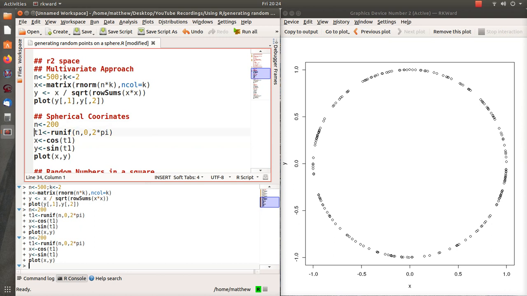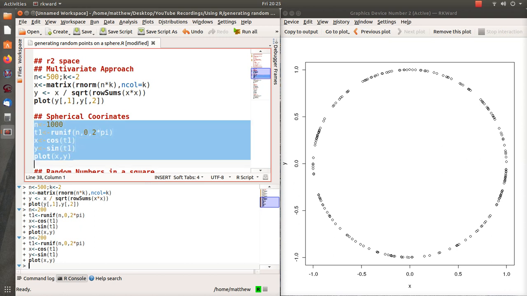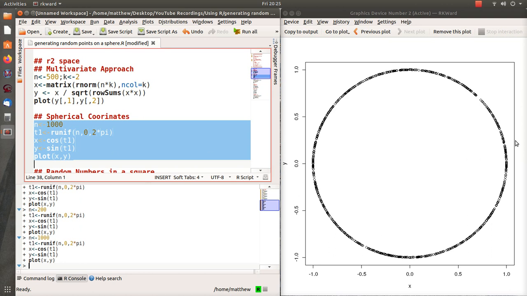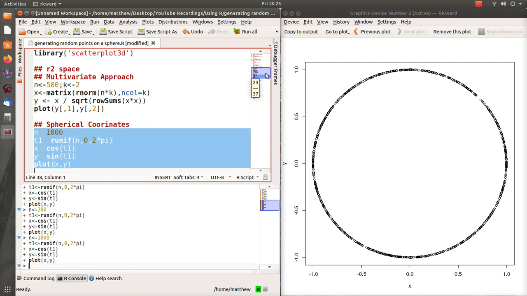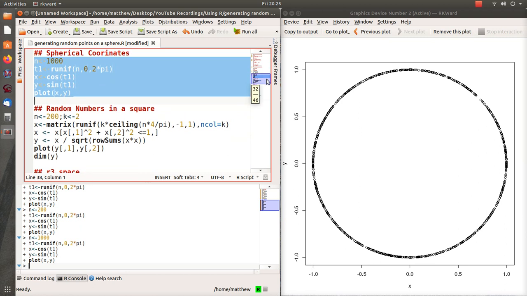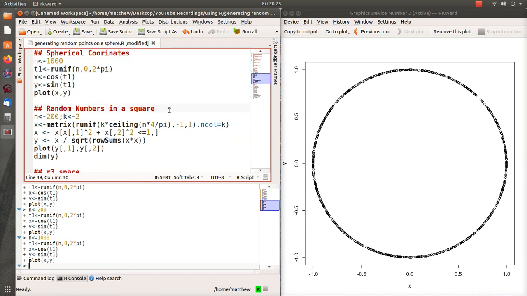The T1 is theta 1, and it ranges from 0 to 2 pi, and then you put it back in X and Y, and then you plot it. Here we can also generate more data. Let's do it for 1,000, and it ends up like this. It has a radius of 1, and these points are uniformly distributed around that circle.